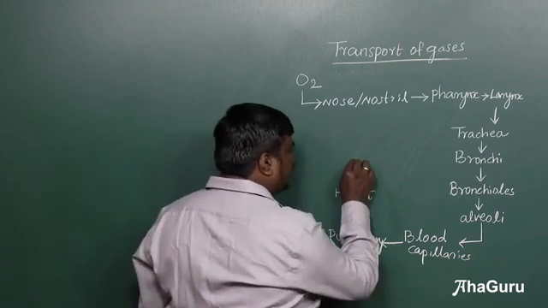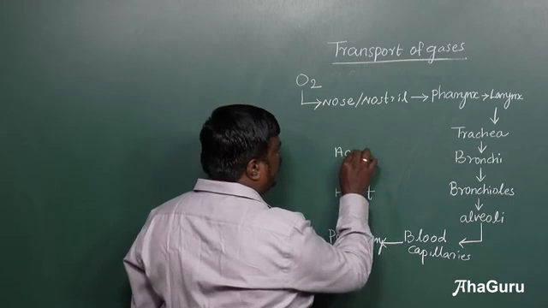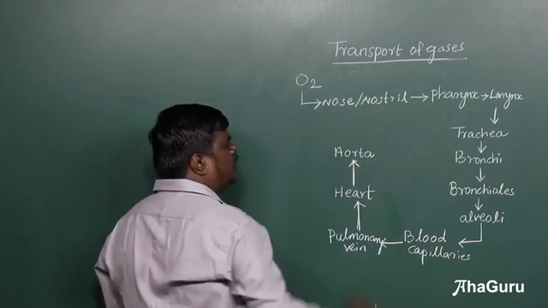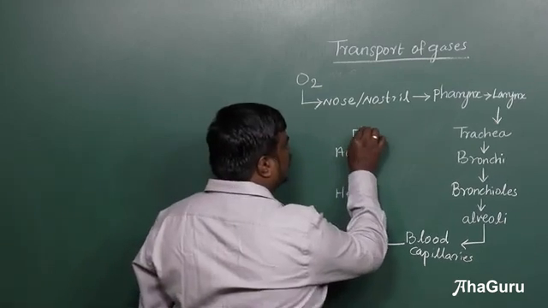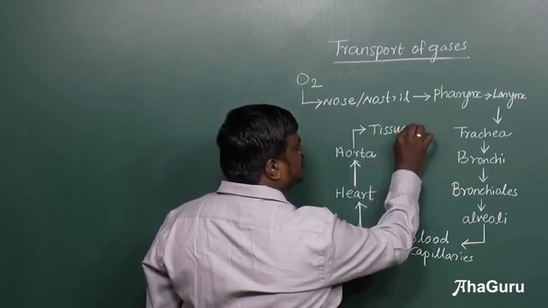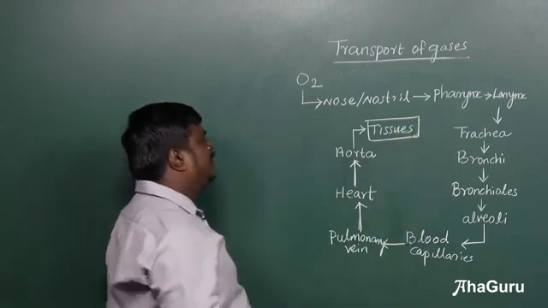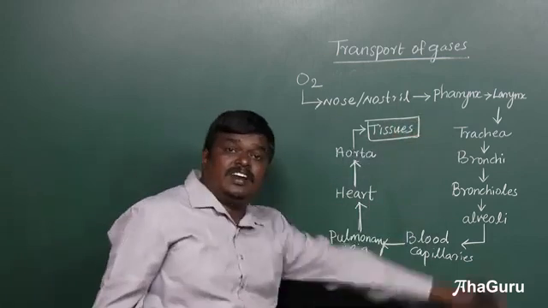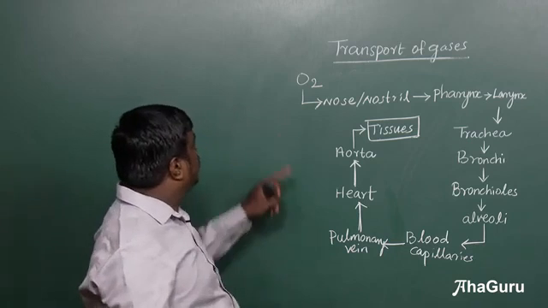From the heart, the oxygenated blood leaves through the aorta, and through the aorta it reaches the tissues. So you can see that these many structures are involved in the process of respiration.